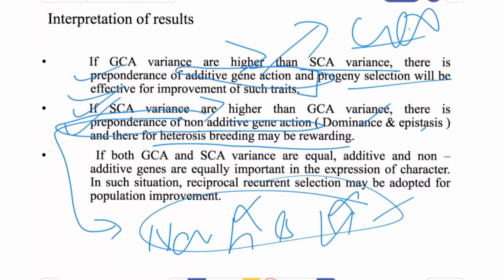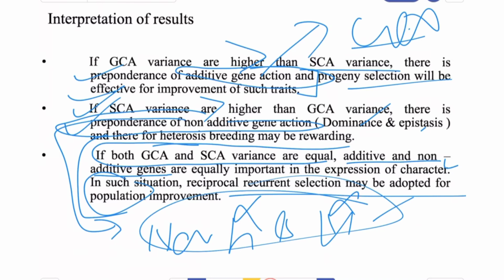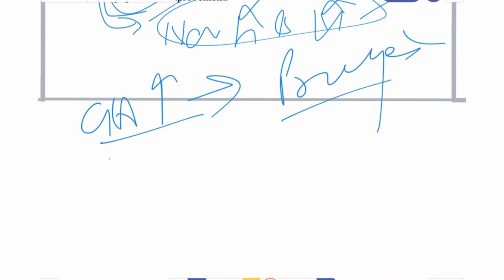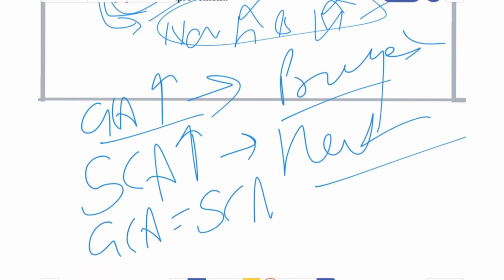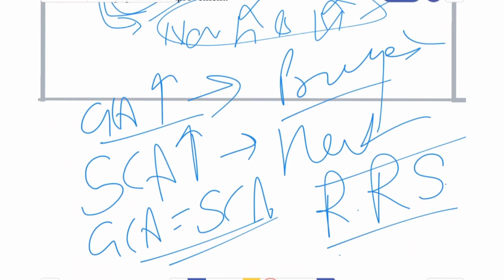Okay, if both GCA and SCA variances are equal, then additive and non-additive genes are equally important in the expression of the character. In this situation, the reciprocal recurrent selection method would be adopted for population improvement. So if GCA variance is high, then progeny selection would be rewarding. If SCA variance is high, then heterosis breeding would be rewarding. And if both are equal, then reciprocal recurrent selection would be efficient for population improvement.